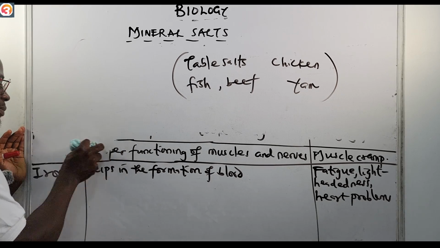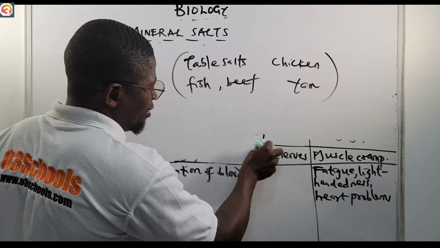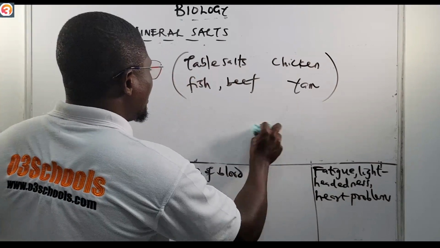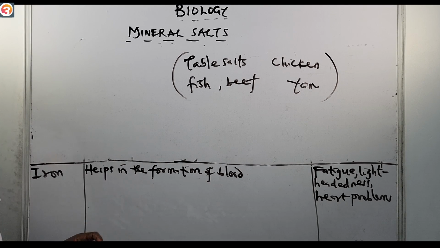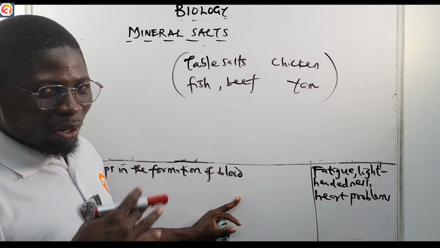Then lastly, we'll talk about iron. Like I said before, the iron content in your body is enough to make one full meal. Taking iron is very, very important. It helps in the formation of blood. And the blood is important for the transporting of oxygen throughout the body.